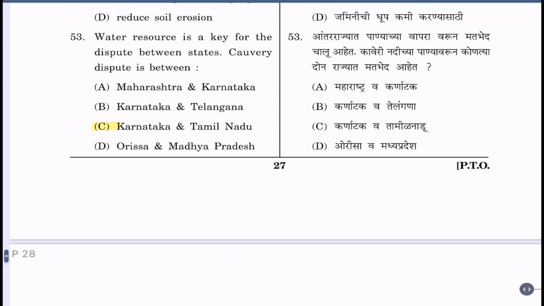Question 53. Water resource is a key for the dispute between states. Kaveri dispute is between A. Maharashtra and Karnataka, B. Karnataka and Telangana, C. Karnataka and Tamil Nadu, D. Orissa and Madhya Pradesh. The correct alternative is C. Karnataka and Tamil Nadu.